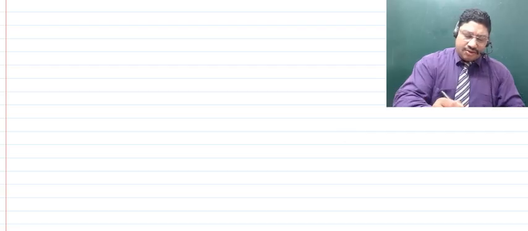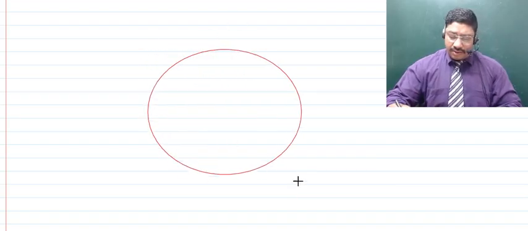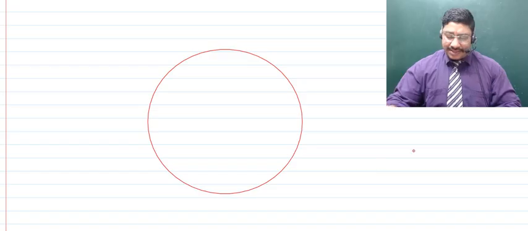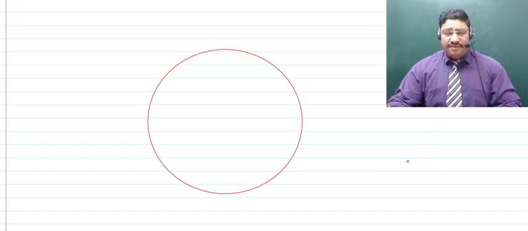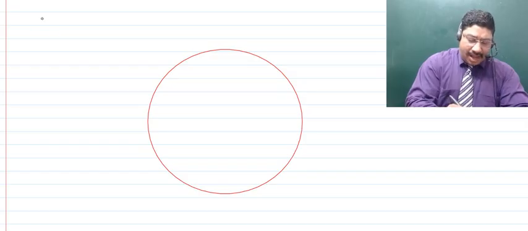Now, a circle will look something like this. It is a figure you must have seen at a lot of places, right? But how can we define it?